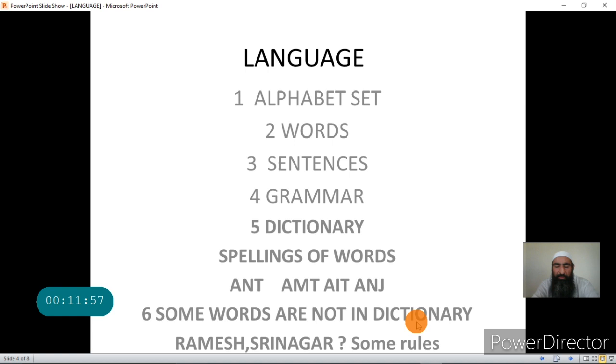But the dictionary records the set of words. That is my point. What is the advantage of the dictionary? First, we know the words, and secondly, we know the spellings of those words.